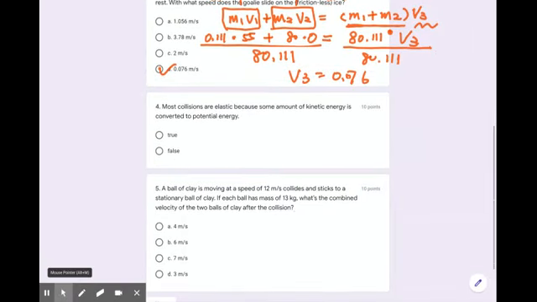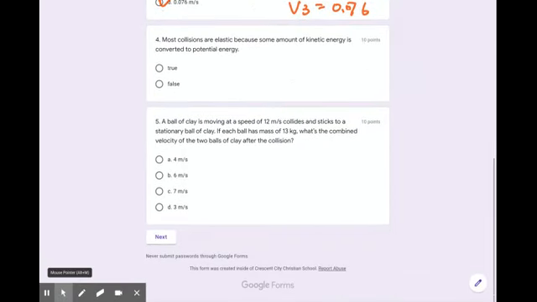Next, most collisions are elastic because some amount of kinetic energy is converted to potential energy. False, because when you have kinetic energy converted to potential energy, it's inelastic. Elastic, kinetic energy never changes. Okay, so it's false.